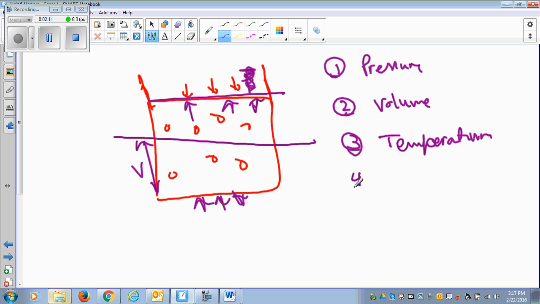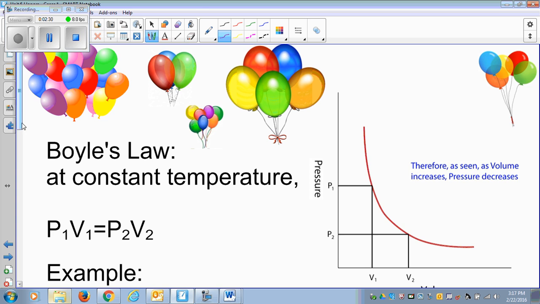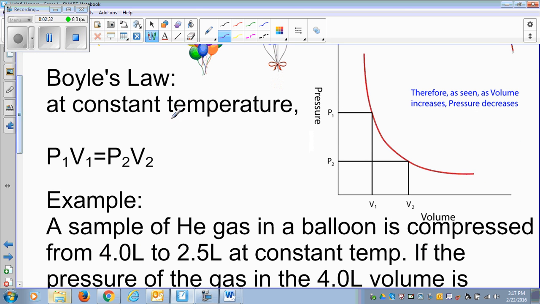And the other variable is the number of moles of gas. Like how much gas do you have? We represent this by N. N is the number of moles. So there are four variables here: pressure, volume, temperature, and number of moles. As I teach you the different gas laws, out of the four variables, we are going to keep two the same. So in this law, we are going to keep the temperature and the number of moles constant. Both of them are not changing.